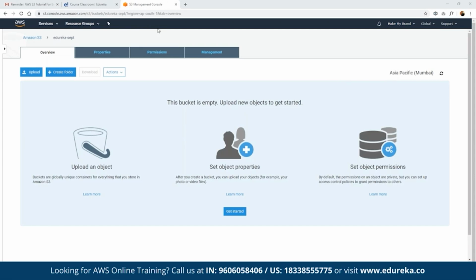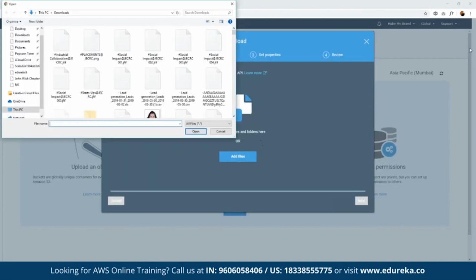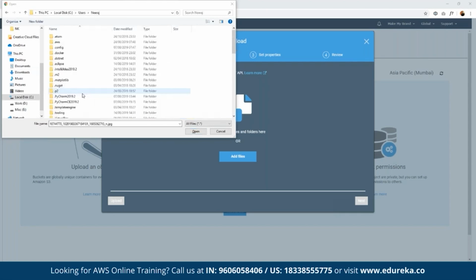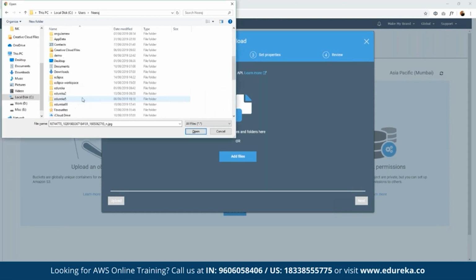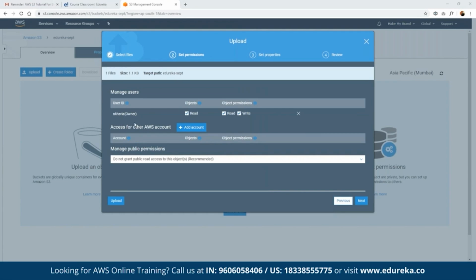So now we can click on get started, and now we can start adding any files here. For example, let's click on add files, and now we can go ahead and choose any files here. Let's upload one particular file that we have, a small file which contains a small application. Suppose we want to upload the zip file here, right? Next, we can define the ownership, that means the access that we want to grant to this particular user, right?